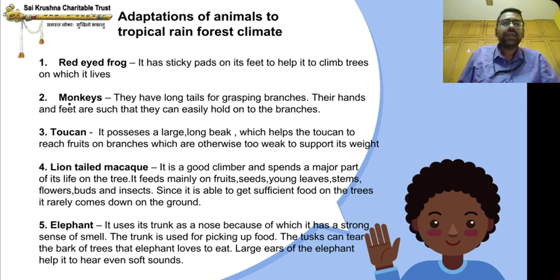So large ears, elephant, you see now, it has large ears. So large ears of the elephant, why is it there? Because it helps it to hear even soft sounds. These are adaptations of animals to tropical rainforest climate.